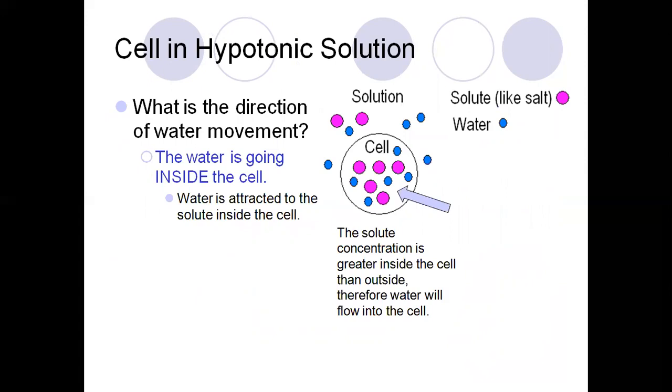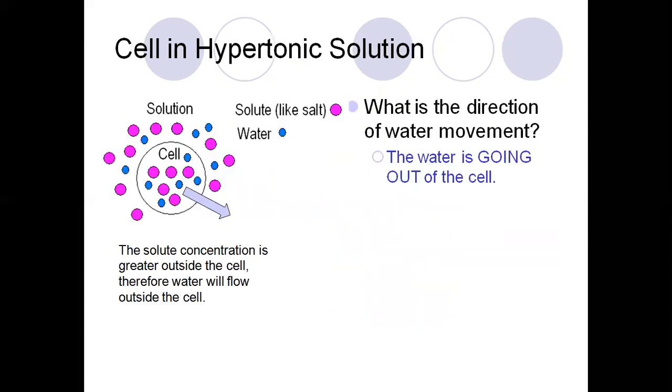But in a hypotonic solution, there is a higher concentration of solute inside and a lower concentration of solute outside. What is the direction of water movement? The water is going inside the cell, because water is attracted to the solute inside the cell. In a hypertonic solution, there is a higher concentration of solute outside and a lower concentration of solute inside. What is the direction of water movement? The water is going out of the cell.